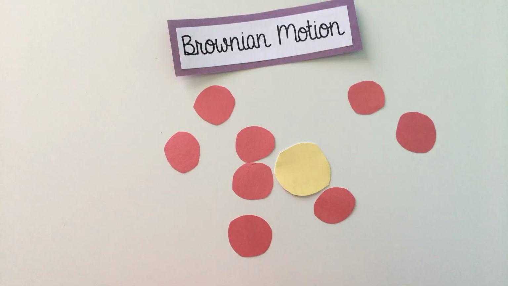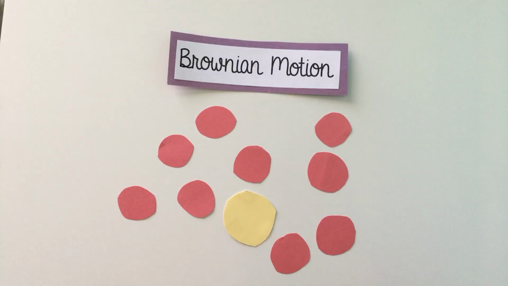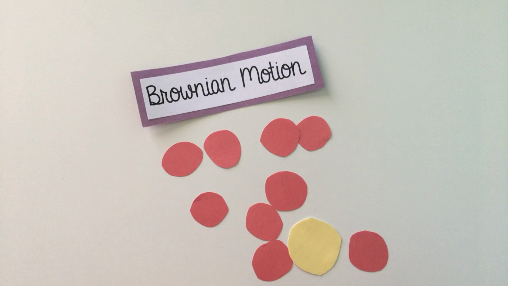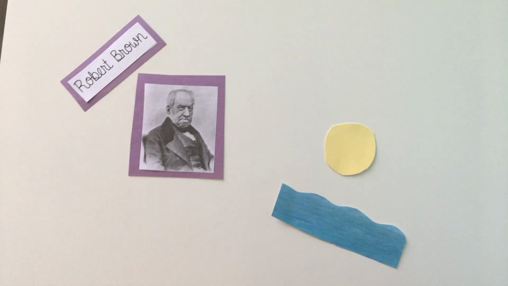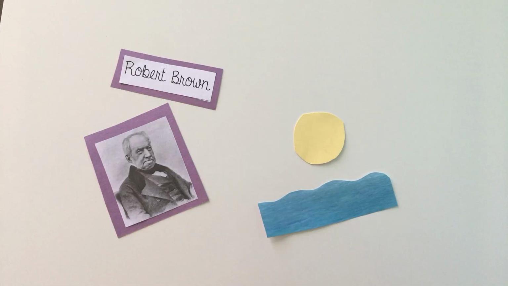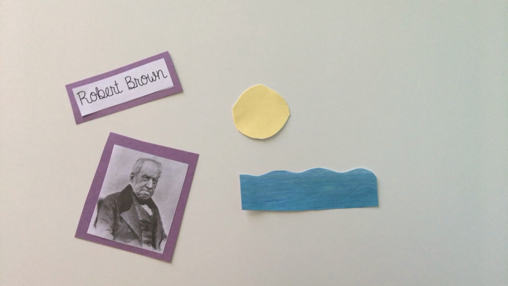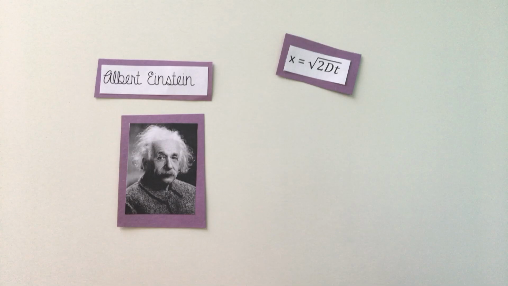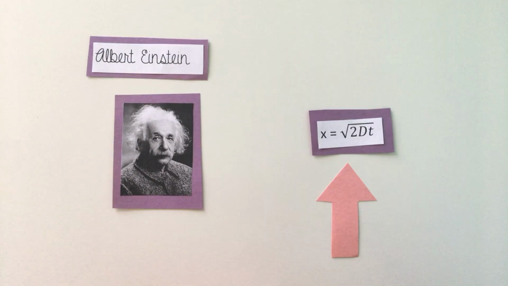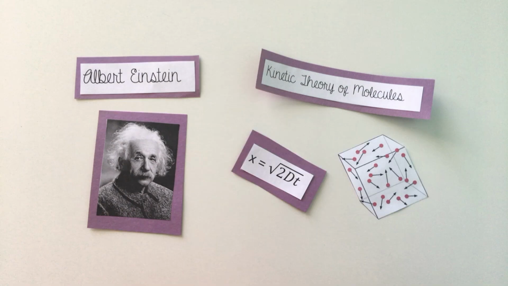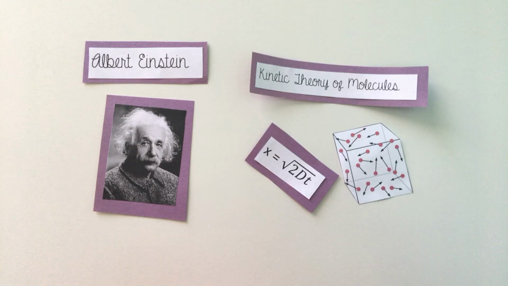Brownian motion is the random movement of particles in a gas or liquid that is caused by the unequal bombardment of other molecules in the medium. It was first discovered by Robert Brown in 1827, who noticed that a pollen grain suspended in water was moving in a random pattern. Later, in 1905, Albert Einstein derived a quantitative expression for Brownian motion using the kinetic theory of molecules, which we'll get to in just a moment.